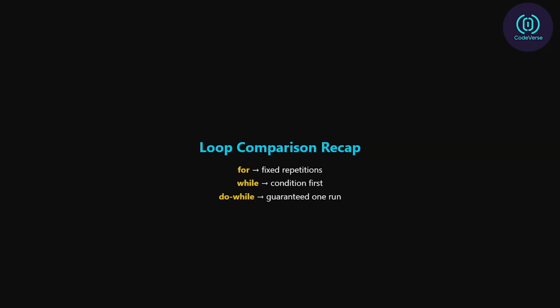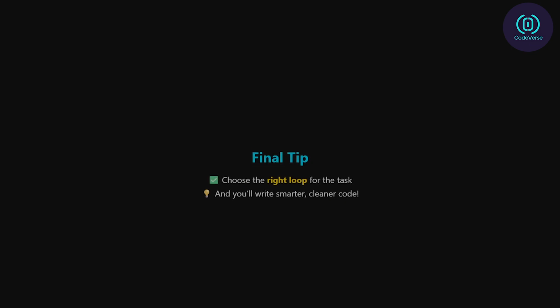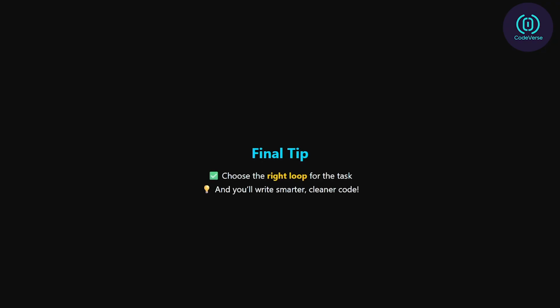So to summarize, for loops equal fixed repetitions, while loops equal flexible but conditional. Do-while equals guaranteed one run, condition checked afterward. Choose the right loop for the right task, and you'll write better, smarter code.